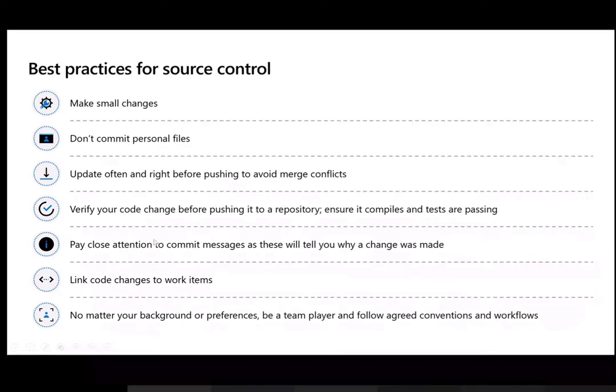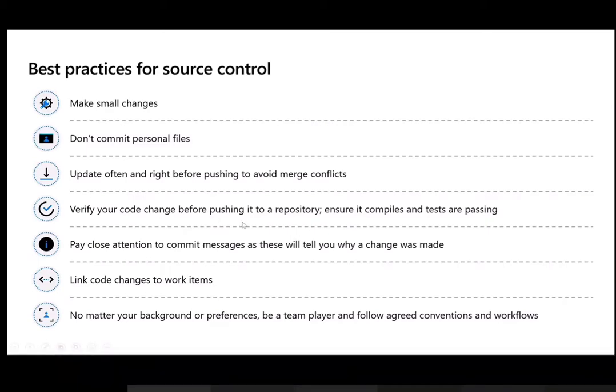Now, verify code changes before they go to the repository. I would give you a simple example rather than telling you. Keep something which is running, that is your day-to-day branch, and then keep something which is the production branch, which will be reviewed. Whatever you are trying to commit will be reviewed and then only committed to the final production-level code. So that is what we are saying here.